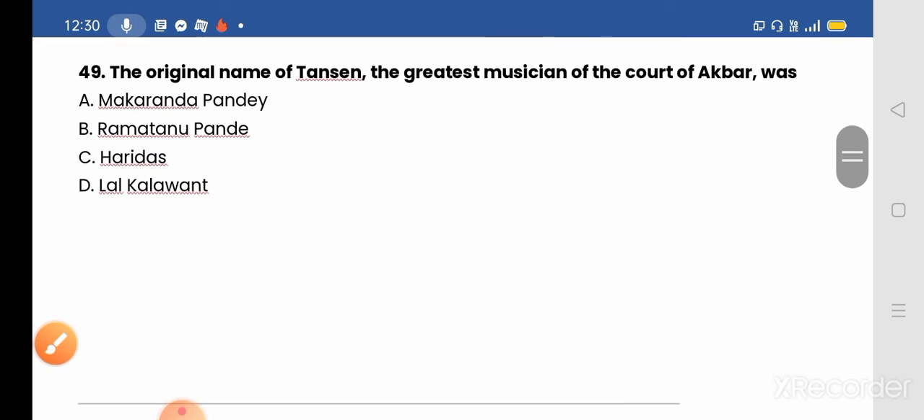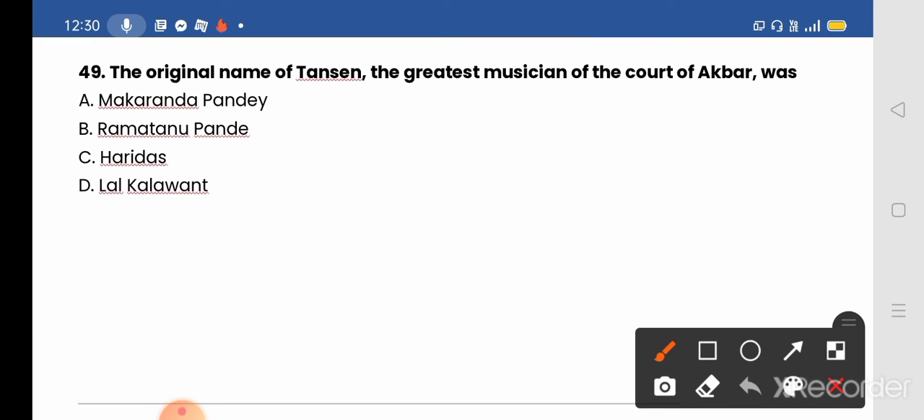Question number 49. The original name of Tansen, the greatest musician of the court of Akbar, was? Options given: A. Makaranda Pandey, B. Ramtanu Pandey, C. Haridas, and D. Lal Kalwant. And the correct answer will be option B, Ramtanu Pandey.